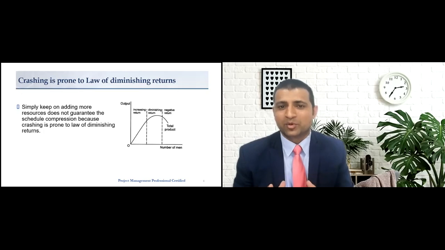Remember, crashing is prone to the law of diminishing returns, where simply adding more and more resources does not guarantee schedule compression after a certain period of time. In fact, we will receive good results in the beginning, so the output or productivity will increase by adding similar kinds of resources, but there will be a point where the returns diminish. Adding more of the same resources will not give us as much result as it gave us in the beginning. In fact, the results will turn to diminish or become negative also.